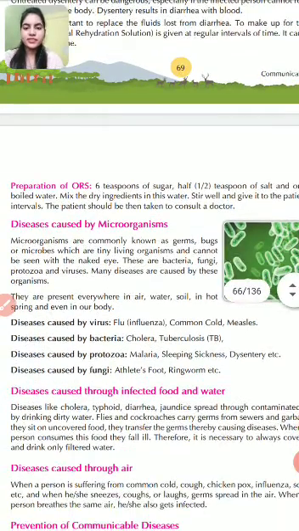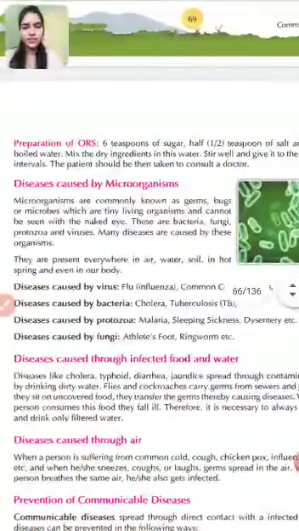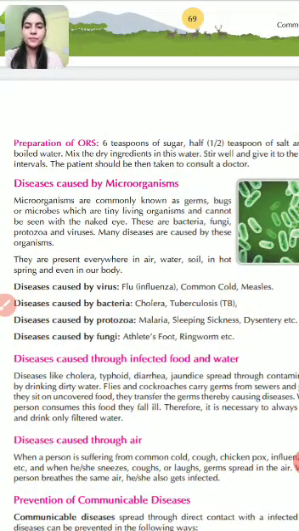The next is diseases caused by microorganisms. Children, there are certain diseases which can be caused by microorganisms. So let's see what a microorganism is. Microorganisms are commonly known as germs, bugs or microbes, which are tiny living organisms and cannot be seen with the naked eye. For example, bacteria, viruses, protozoa and fungi are all examples of microorganisms. Microorganisms are present everywhere, all around us.